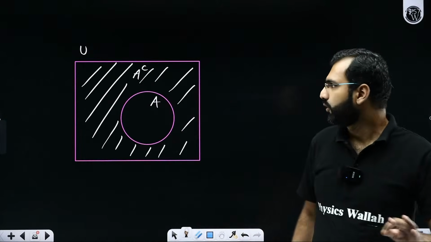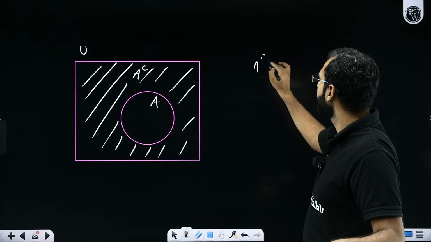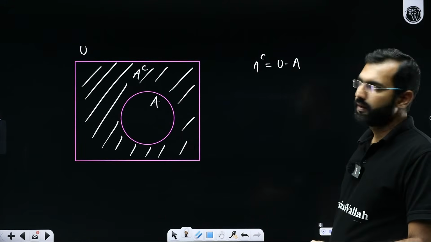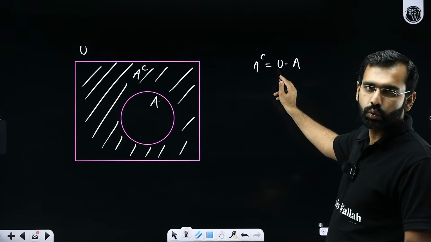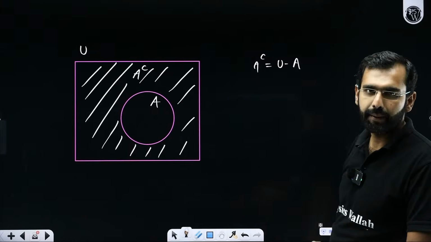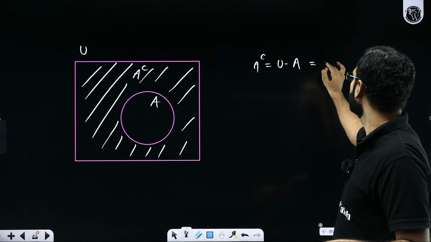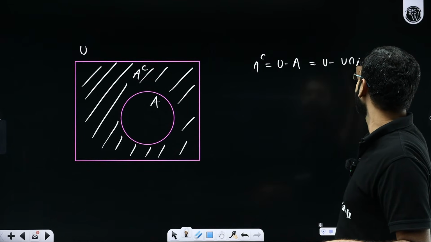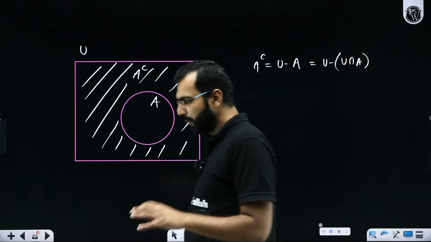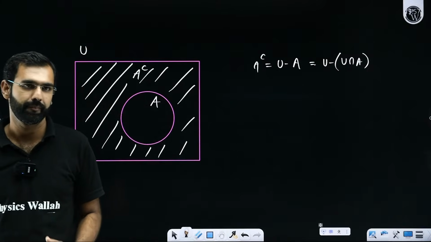Everybody getting it? So I think A complement in this context can be given by U minus A. So take everything inside the U, but not that part which is common to U with A. It means U minus (U intersection A). I hope it makes complete sense. You're able to understand my language, what I'm trying to suggest to you here.